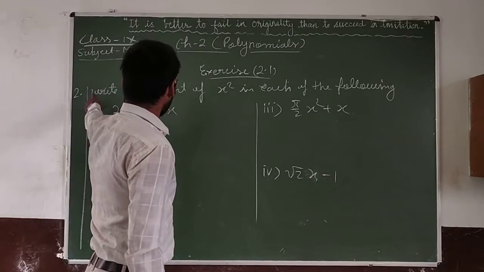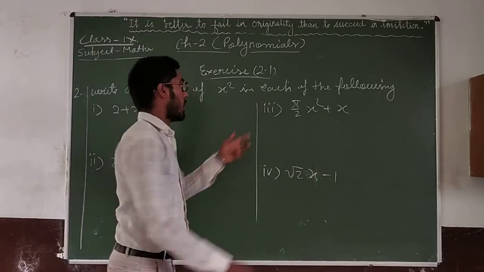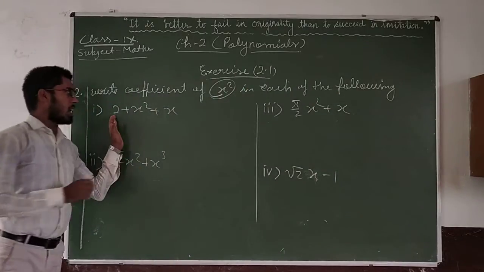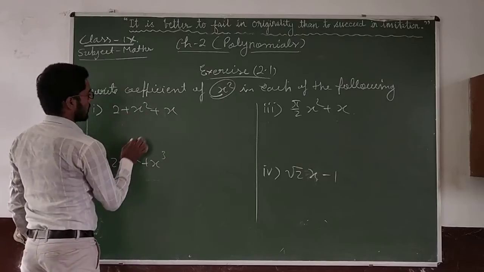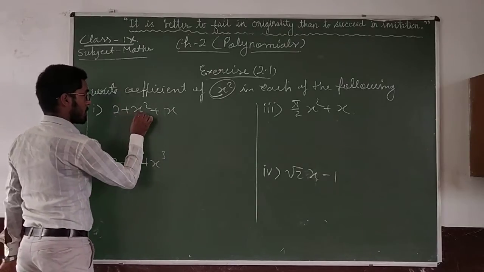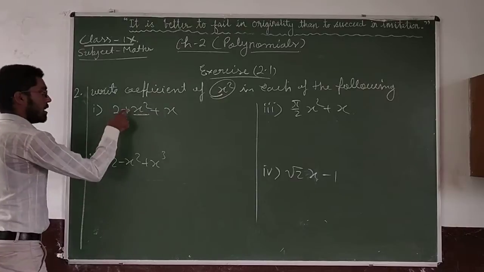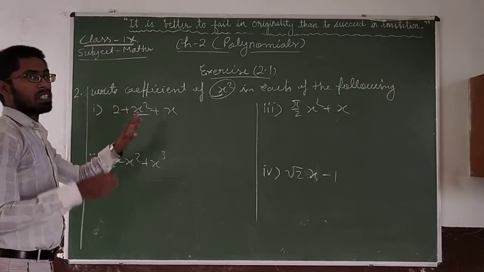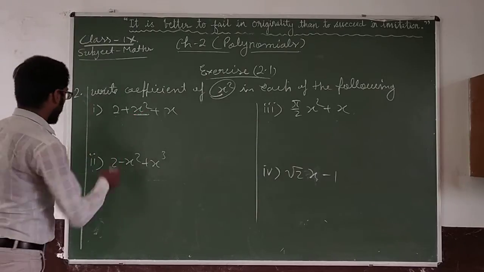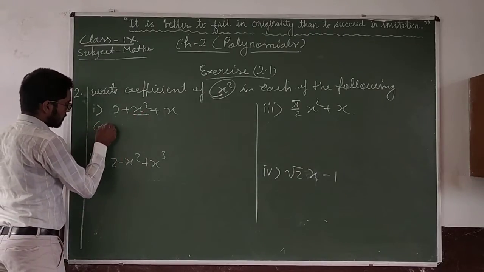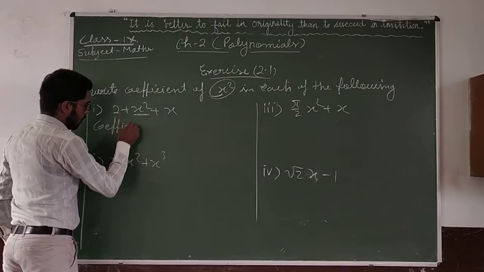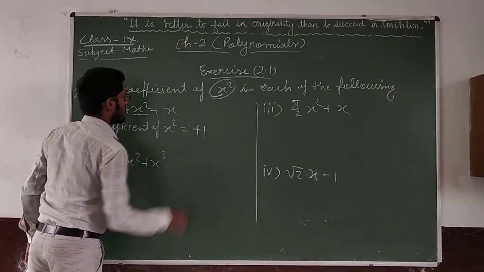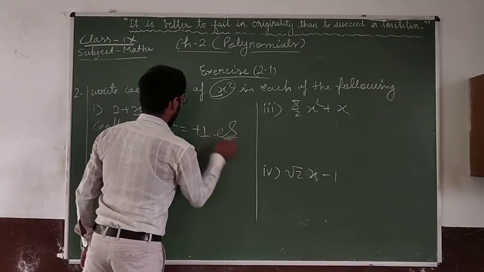Next, question number 2 is: write the coefficient of x square in each of the following. So the first part of the same question: where is x square? This one is x square. So what is the coefficient of x square? That is 1, which is not written here. So you can write, coefficient of x square is plus 1. That is your answer. Clear?